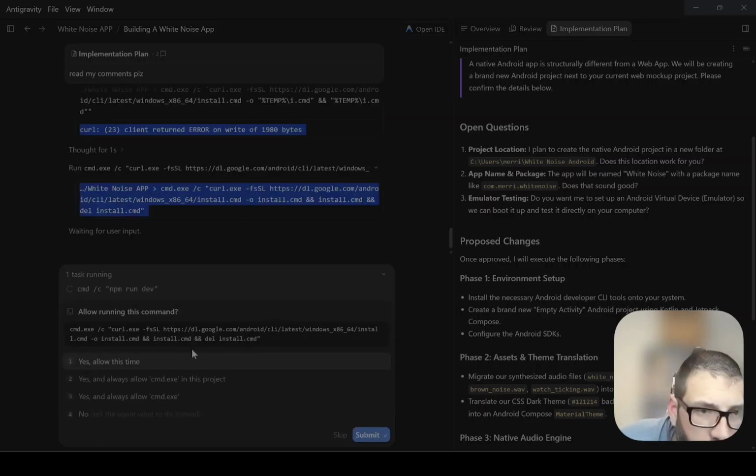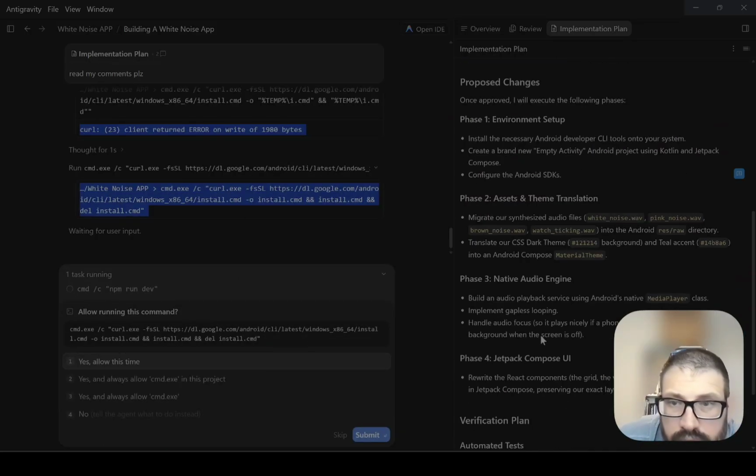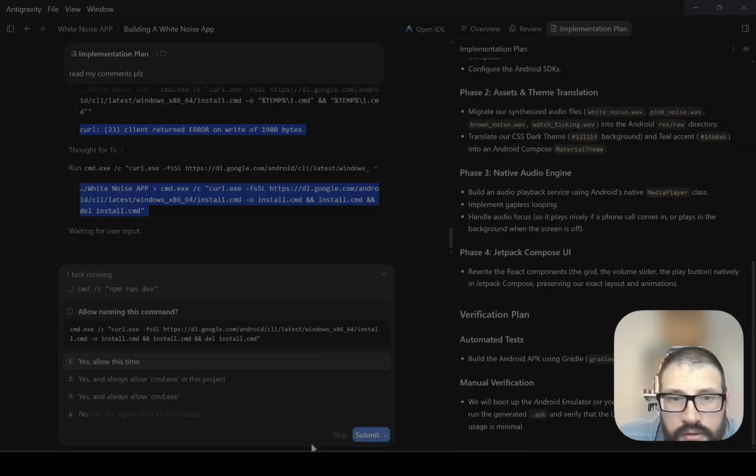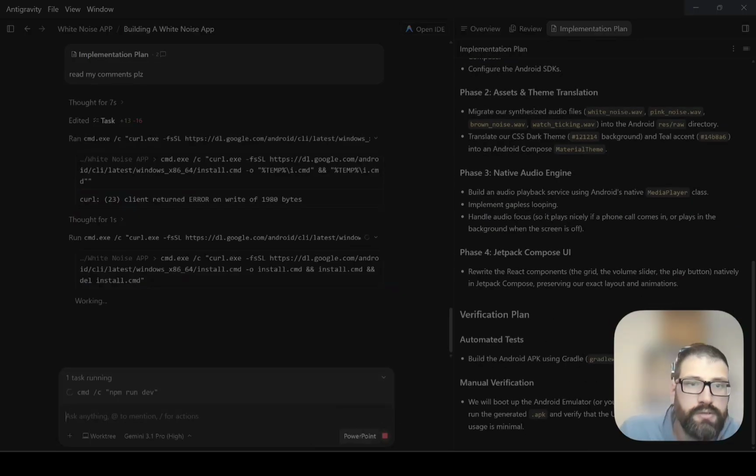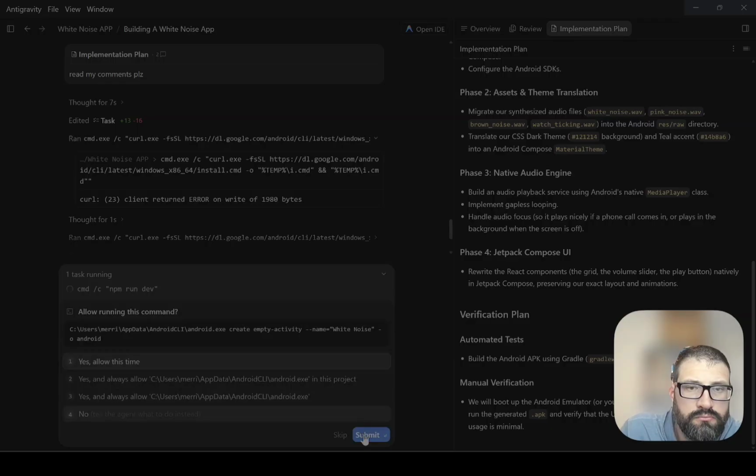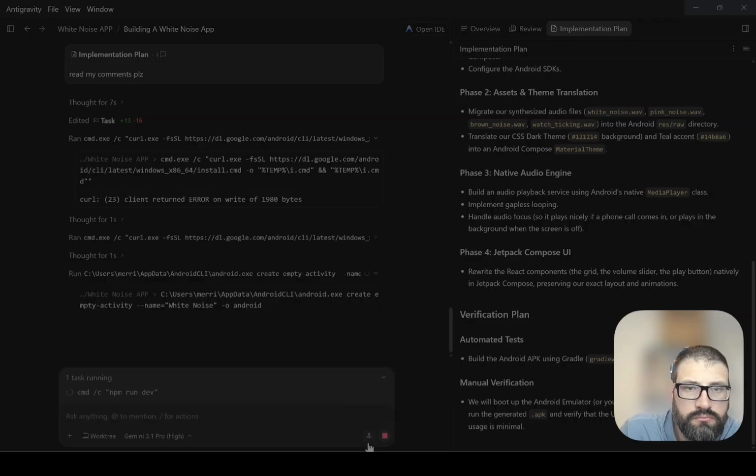Should have read that. I don't actually know what curl is. Why does it want to use curl? I don't know. Sure, use it. Oh, it looks like it's still creating a new folder. Maybe?